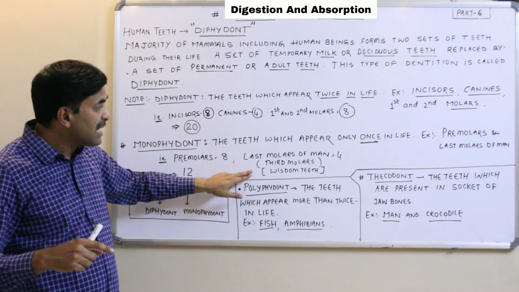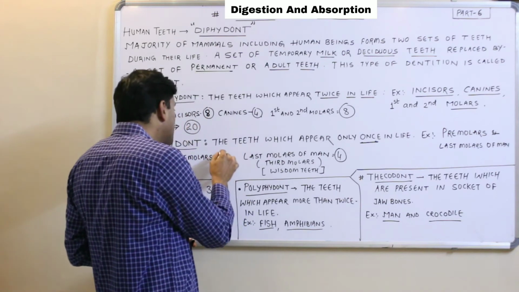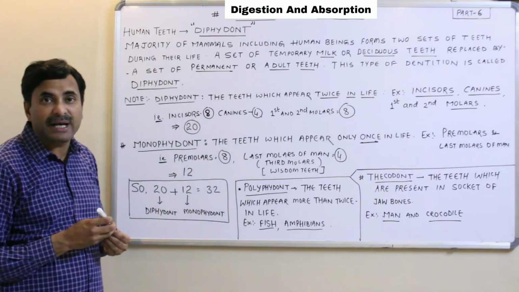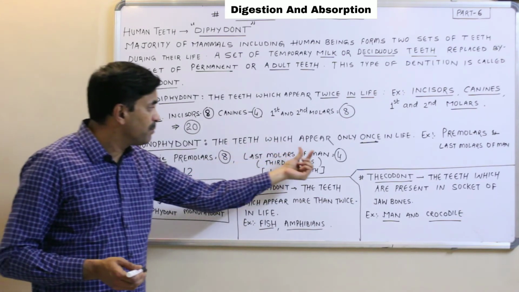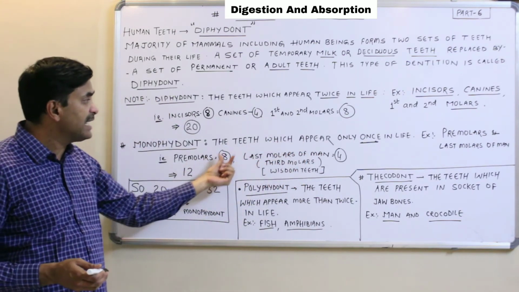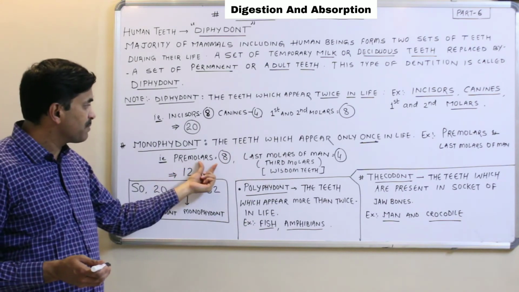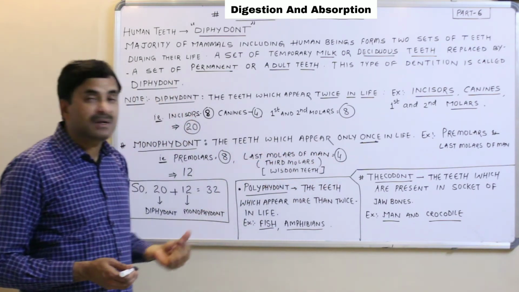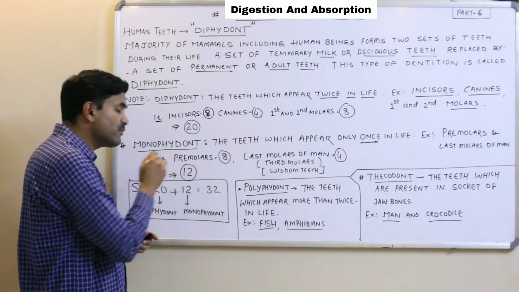So these last molars of the man are 4 in number, and the premolars are 8 in number. So 8 plus 4 is equal to 12: 8 premolars and 4 last molars.